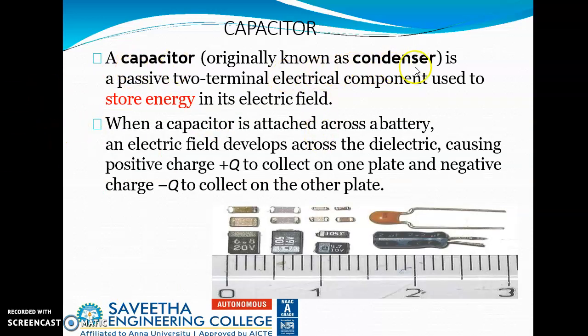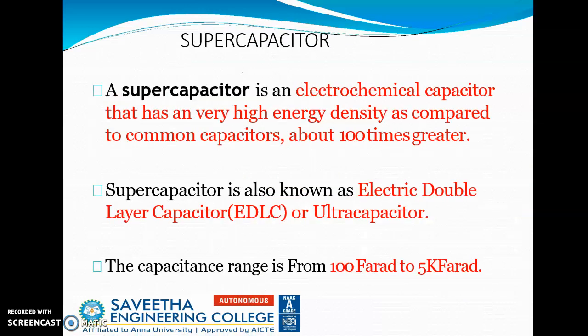It is originally known as a condenser, a passive two-terminal electrical component used to store energy in its electric field. When a capacitor is attached across a battery, an electric field develops across the dielectric, causing positive charge plus Q to collect on one plate and negative charge minus Q to collect on the other plate.